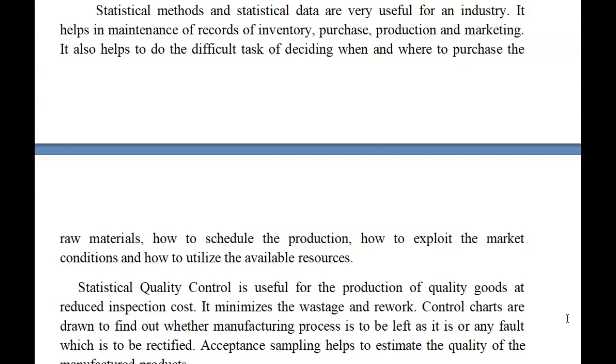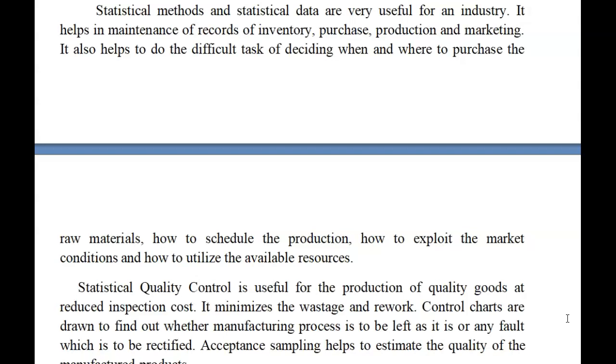And next one is statistical quality control. Quality control checking is the main part in the production units. It is useful in the production of quality goods at reduced inspection cost. Here we are not able to check all the produced materials. We are going to check only a few. The few items are randomly selected, and they go for the quality check.